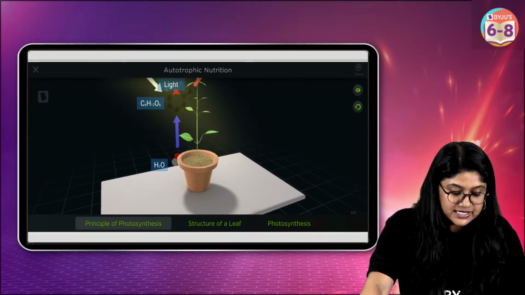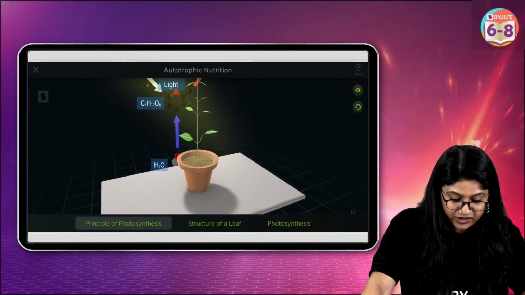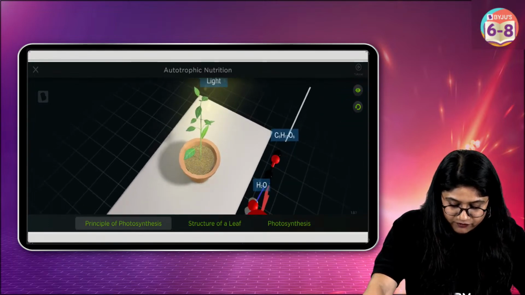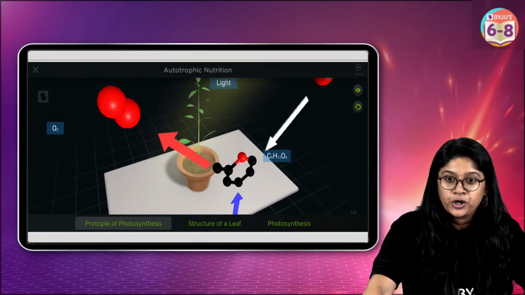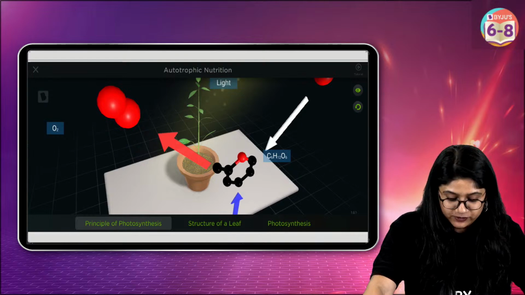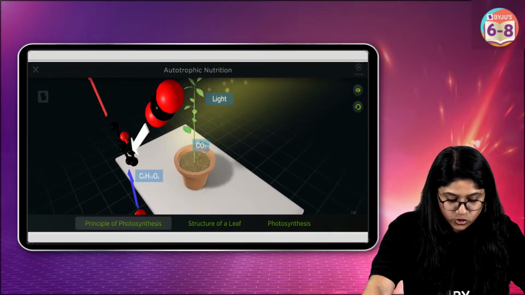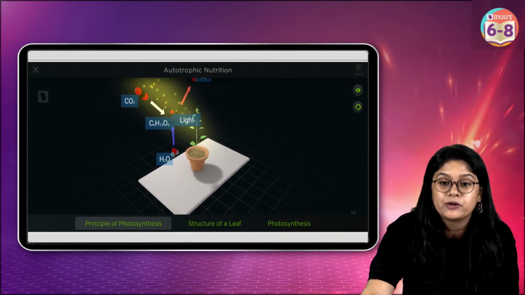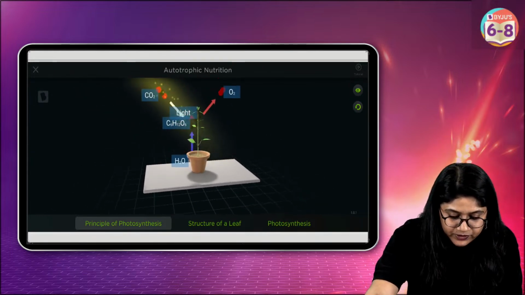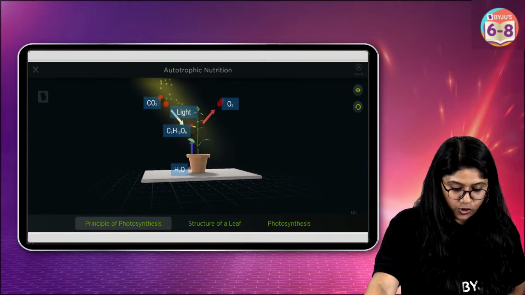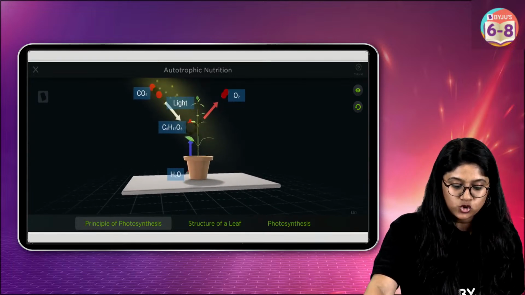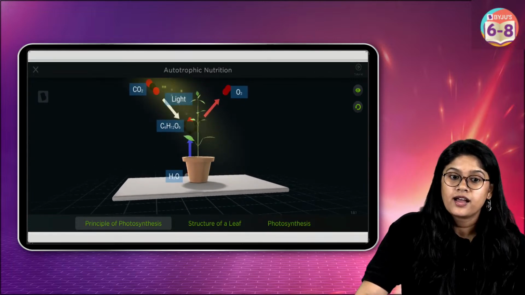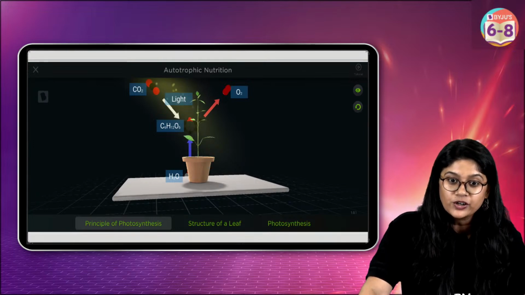Can you see? C6H12O6. Very good. And then of course we have the oxygen. See over here, the red color one is the oxygen. This is CO2. Can you see? If I zoom a little bit more, you will not be able to see anything. Okay, now this is the right view for all of us. I can zoom this much. Right, everyone? Very good.